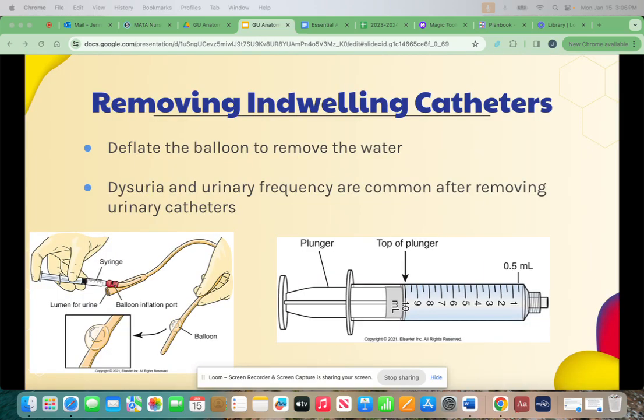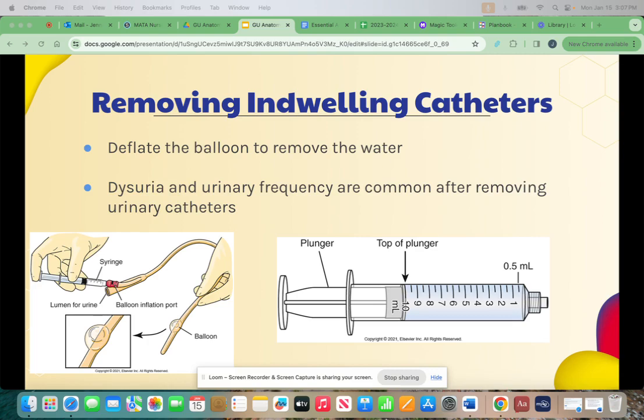An indwelling catheter has two lumens or passageways. Sterile water is injected through one lumen, the balloon inflation port, to inflate the balloon. The water is injected with a syringe. Urine drains from the bladder through the other lumen. The indwelling catheter balloon is filled with 10 mLs of water. It must be deflated to 10 mLs before removing the catheter. The balloon is what holds the catheter in place in the bladder.